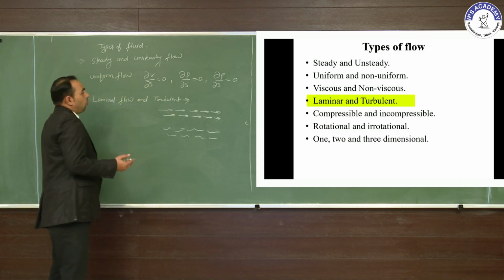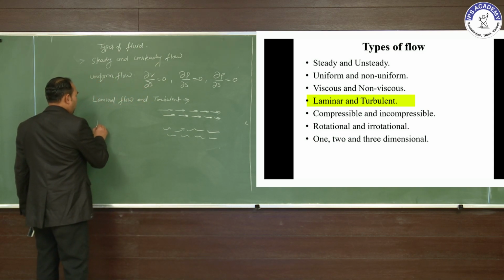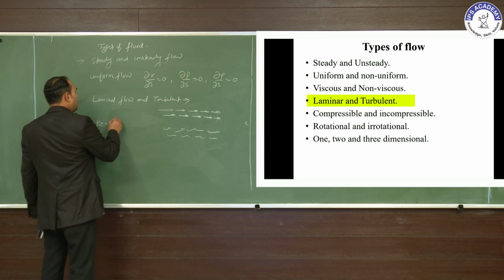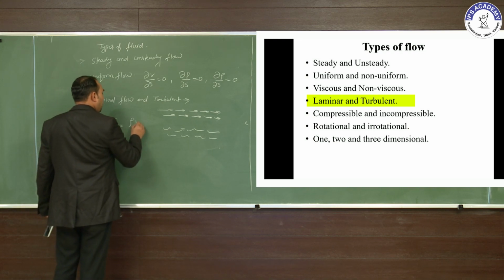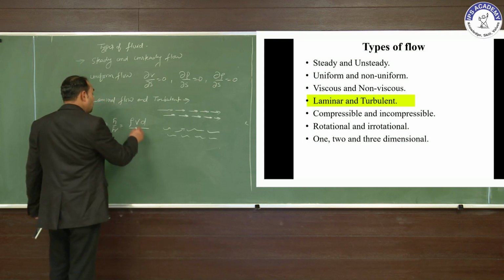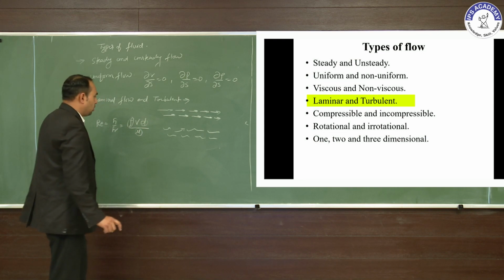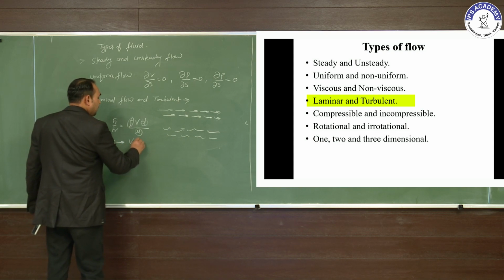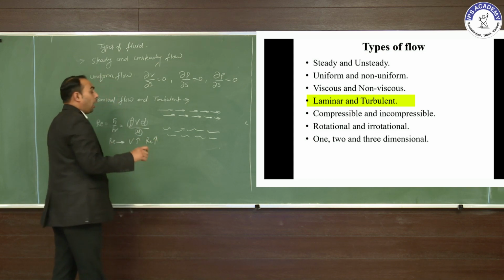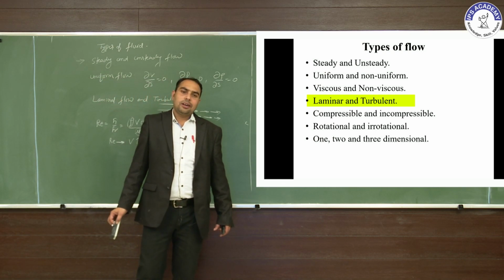Laminar and turbulent flow we can easily identify with the help of the Reynolds number. Reynolds number is the ratio of inertia force to viscous force: density times velocity times diameter upon dynamic viscosity. The density, diameter and viscosity are constant in any case, so the Reynolds number depends directly on the velocity. If the velocity increases, the Reynolds number also increases. Higher velocity tends to turbulent flow, and low velocity gives laminar flow.